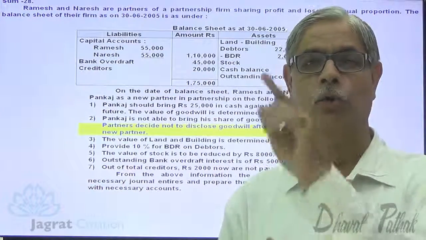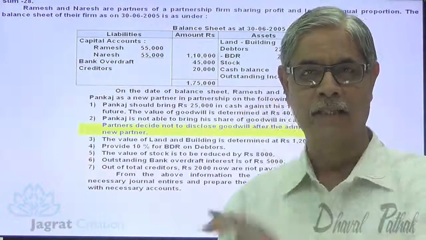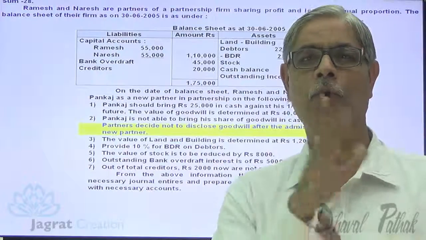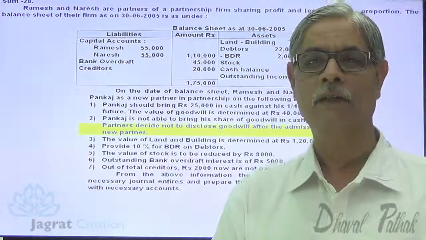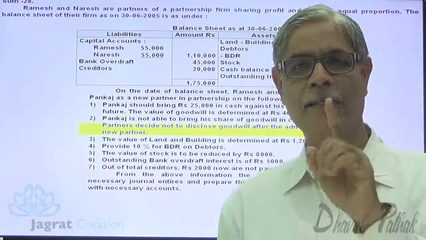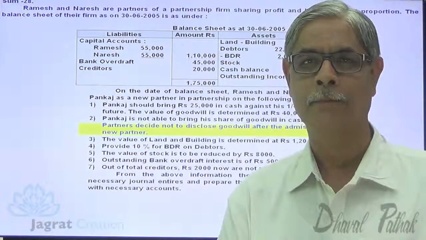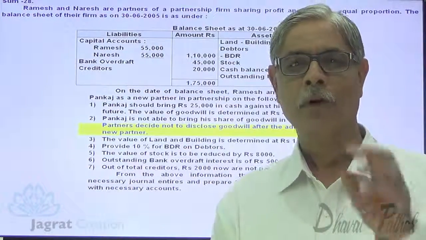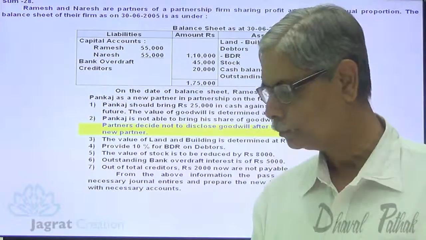So 40,000 goodwill is written off. So in the balance sheet, value of goodwill will become once again 0. And this 40,000 will be written off in the new profit sharing ratio. That we shall work out while solving the sum. So I have explained this concept 2 times for your better understanding. Other revaluation adjustments for assets and liabilities are usual.